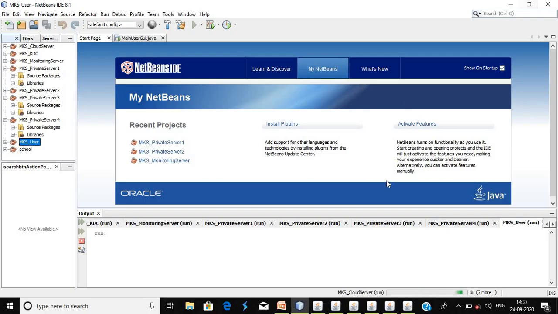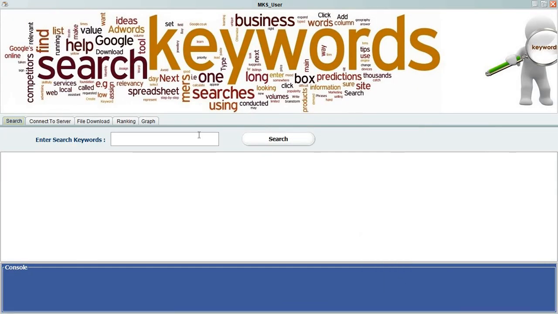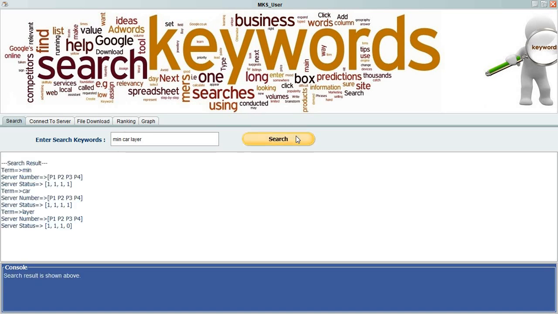Now here is the user window. The user is searching for words here: minimum, car, and layer. Okay. So next is search. Here it shows the search result. Minimum and car are available in all four private servers, and layer is only present in private servers 1, 2 and 3.